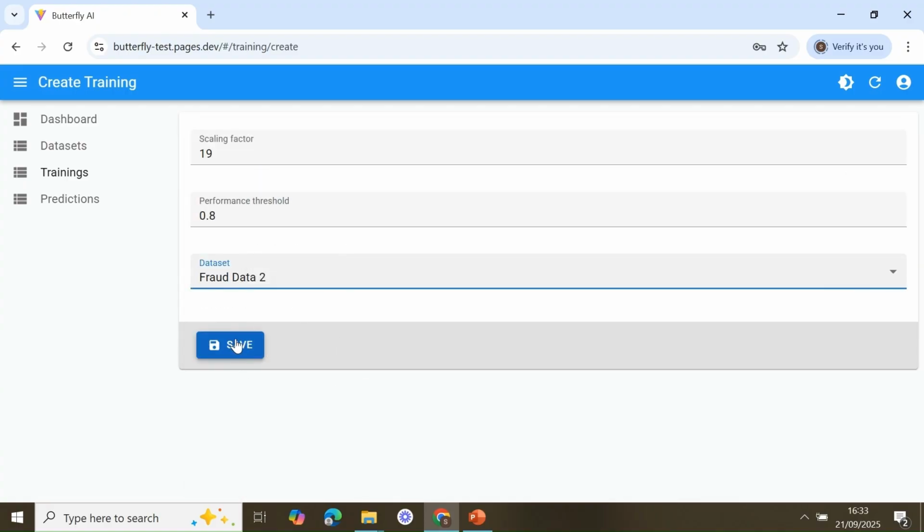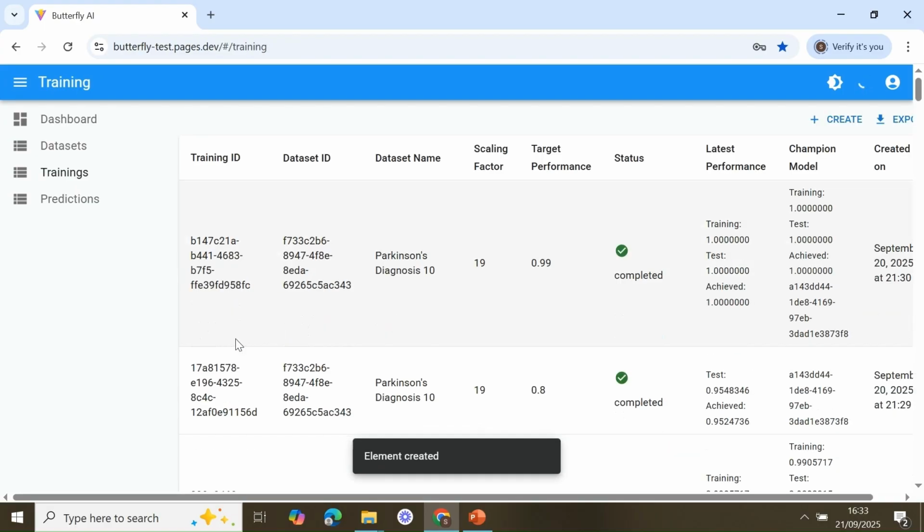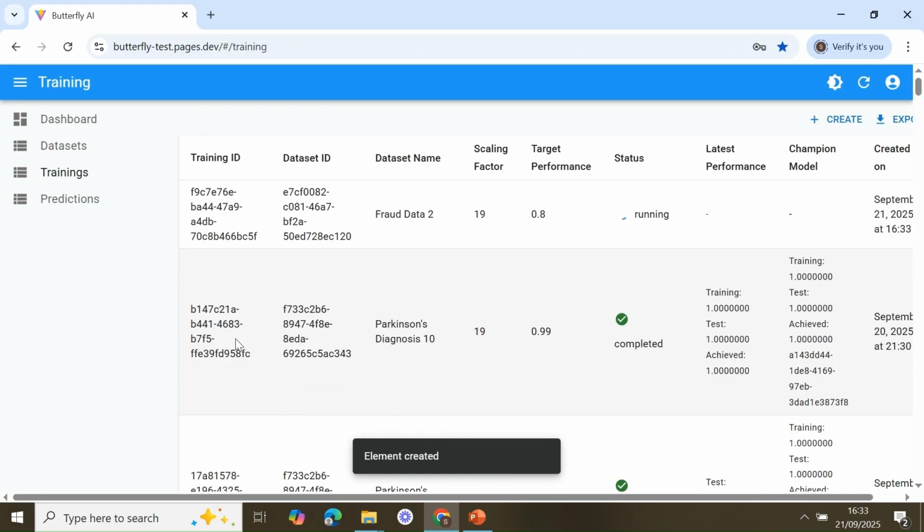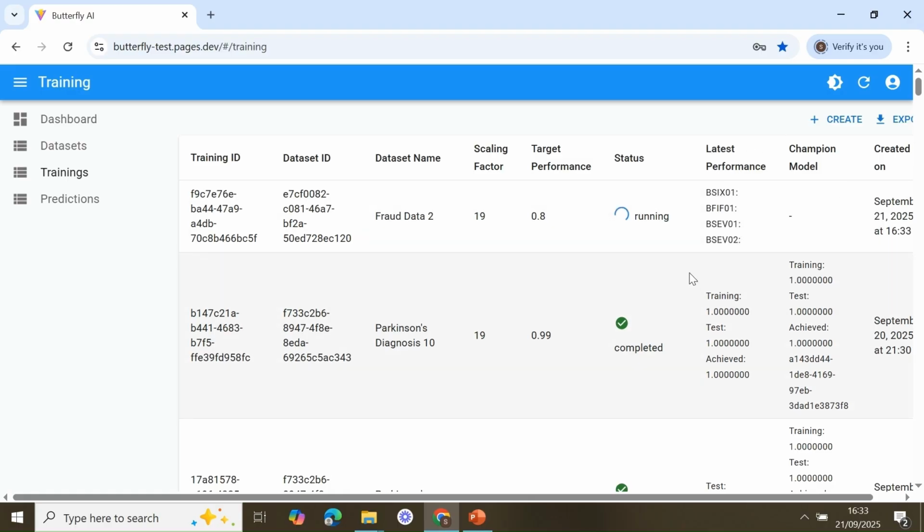As you click on save, you're going to be taken back to the training screen, and you will see that 4 underlying priority algorithms are going to compete with each other. The winner algorithm is going to be the new champion model. So let's wait and see what happens.